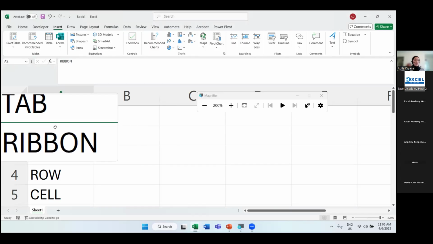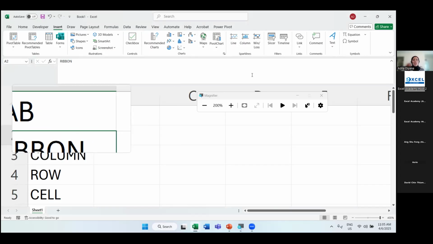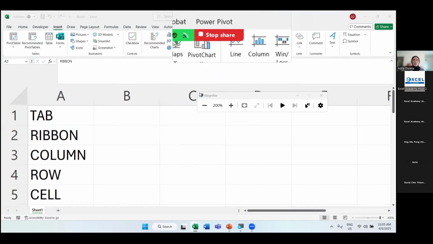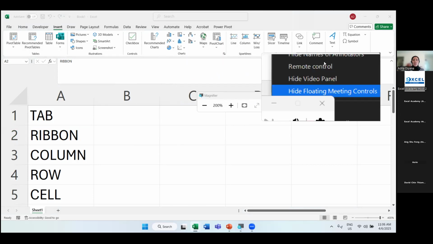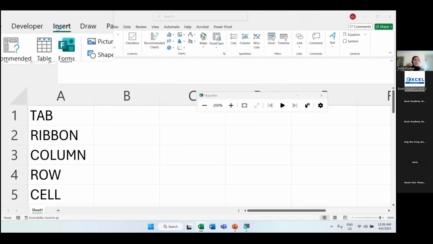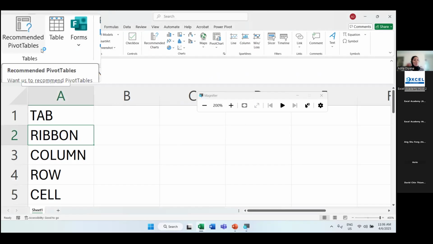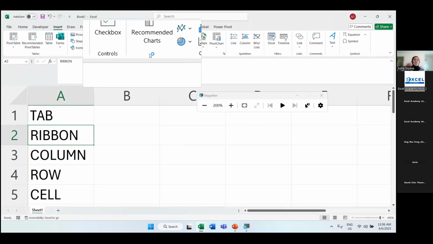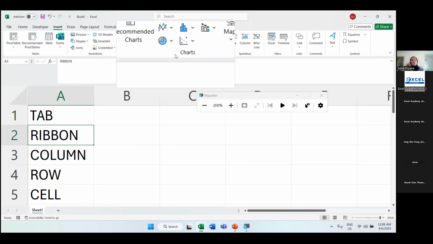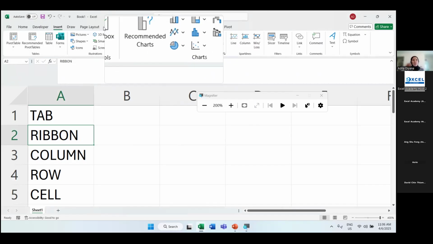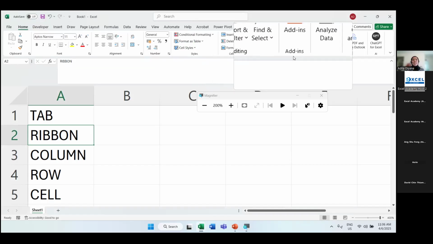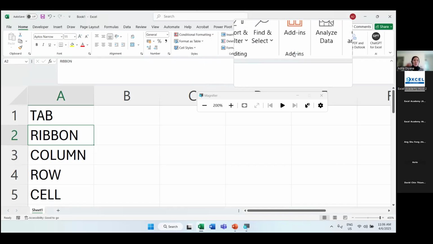For number 2, let's look at the word ribbon. When you open a blank Excel workbook, let me just hide the floating panels for a while. If you go to the insert tab, you can see there's a subtopic within the tab, for example tables, illustrations, charts. This is what we refer to as ribbon. So if I told you, let's go to the home tab, let's go to the add-ins ribbon, you know exactly where to go.